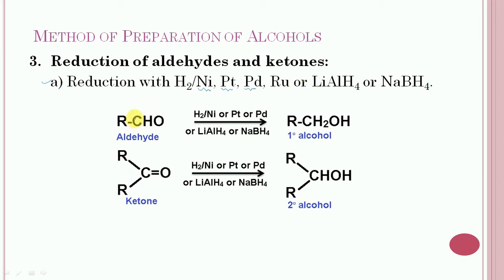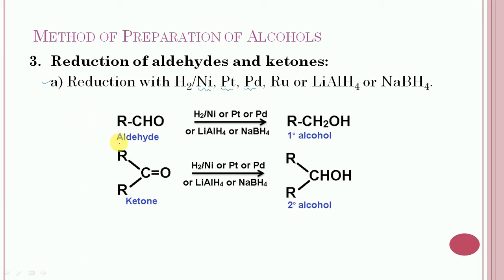The lithium aluminum hydride reacts violently with water, and therefore reduction with it is carried out in anhydrous medium such as diethyl ether or tetrahydrofuran, while in case of sodium borohydride, reduction can be carried out in water or alcohol solution.